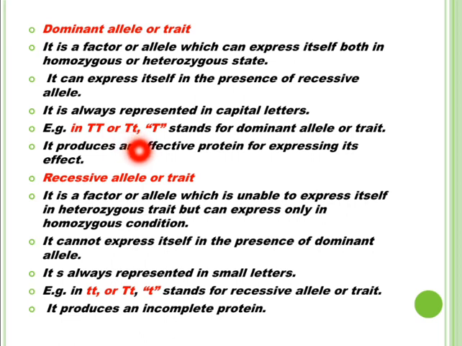So in this hybrid condition, the allele which expresses its trait even in the presence of the recessive allele is known as the dominant allele or trait, and it is represented by a capital letter, whereas the allele which cannot express itself in the presence of the dominant allele is known as the recessive allele.